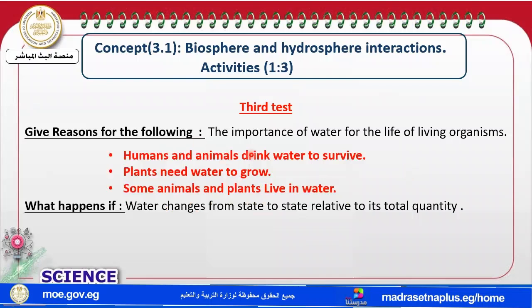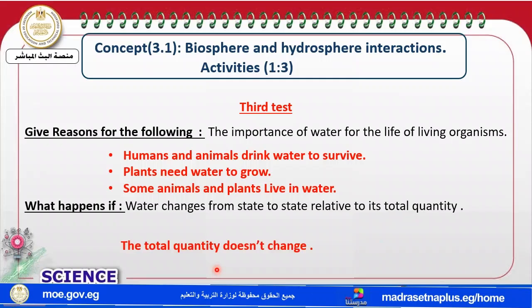Humans and animals drink, plants grow. Some animals and plants live in water. What happens if the water changes from one state to another relative to quantity? The quantity does not change. The total quantity remains constant.